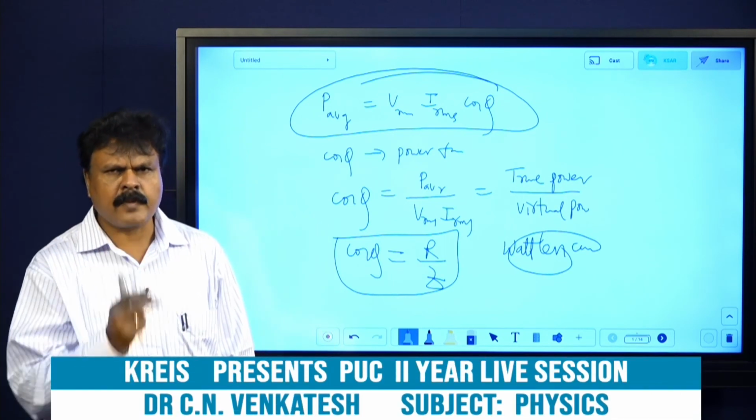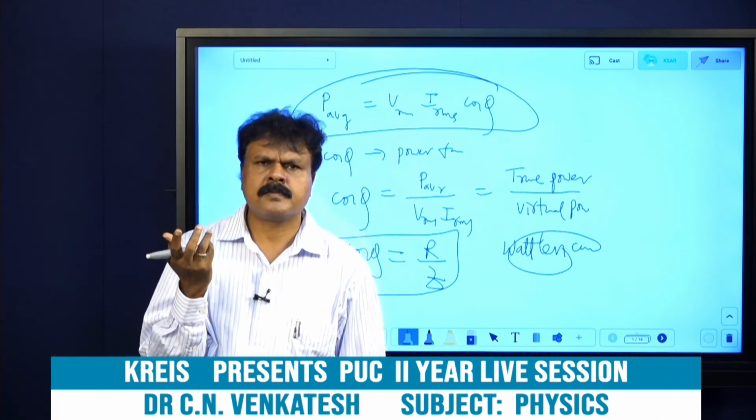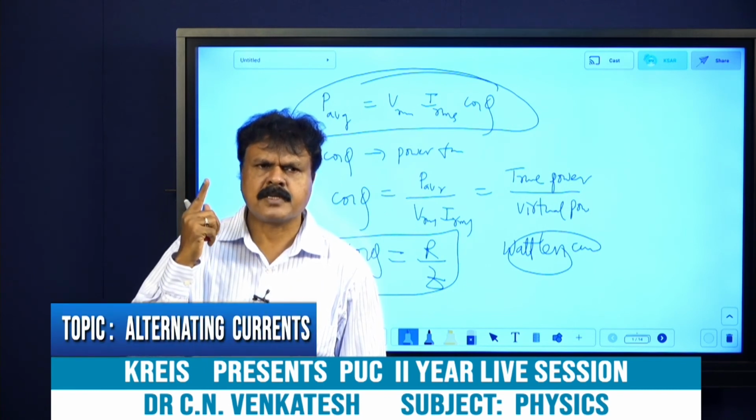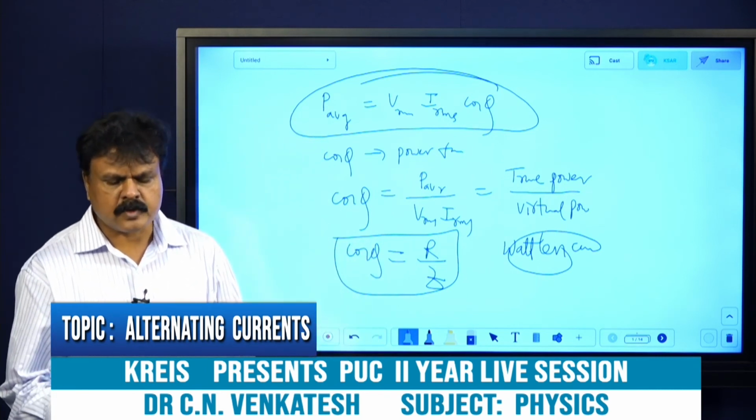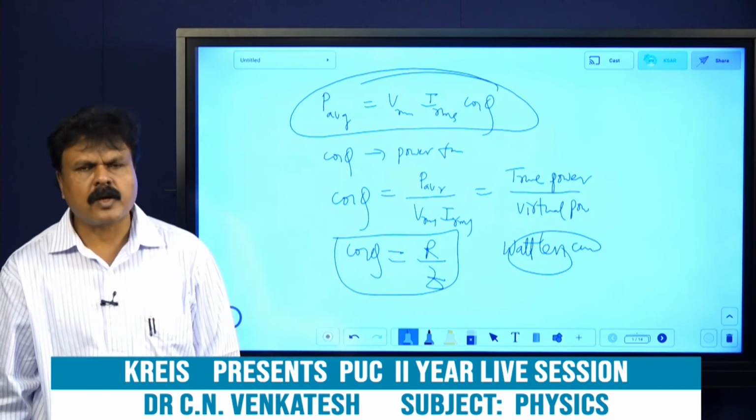When you take a tungsten filament bulb and a fluorescent bulb, which one is more efficient? The fluorescent bulb will be more efficient. So that is quality factor, as well as choke. And I hope you can go through transformer.